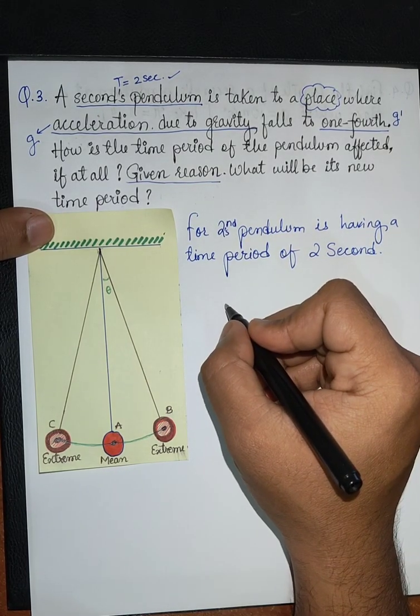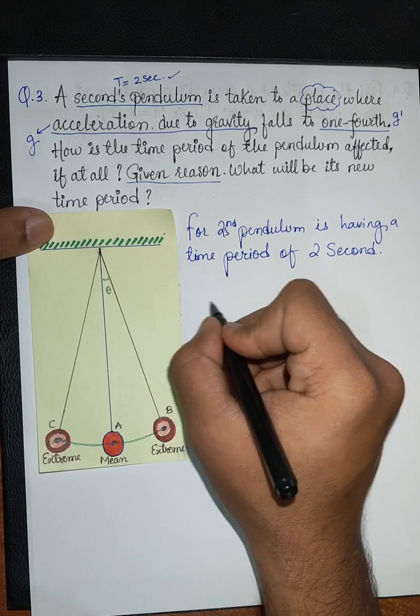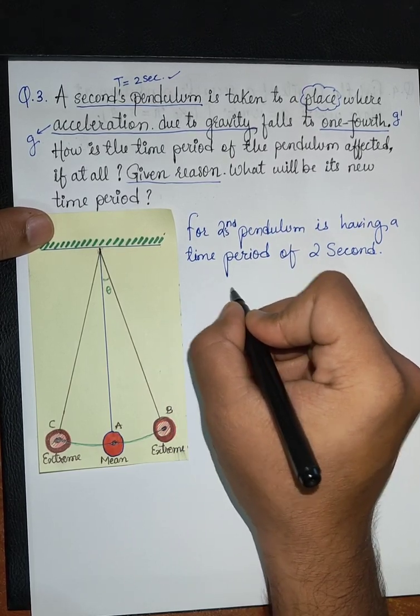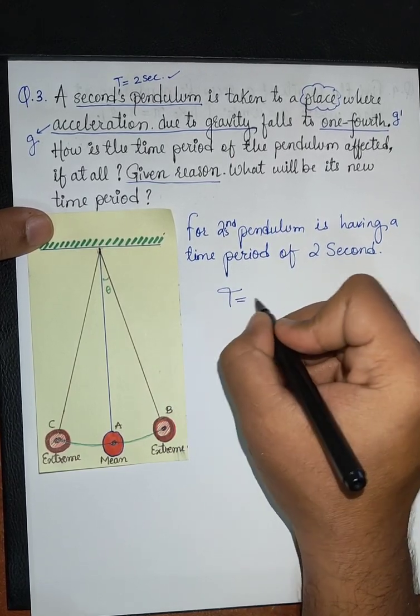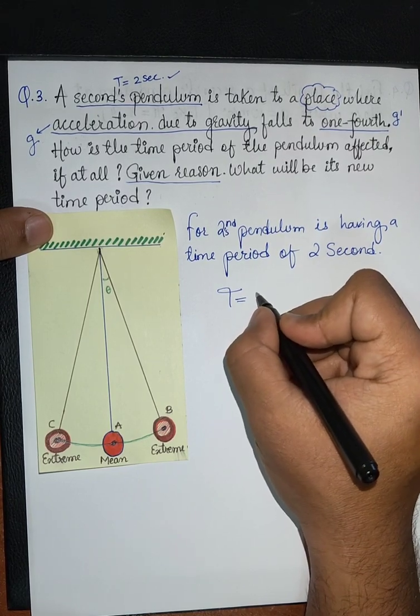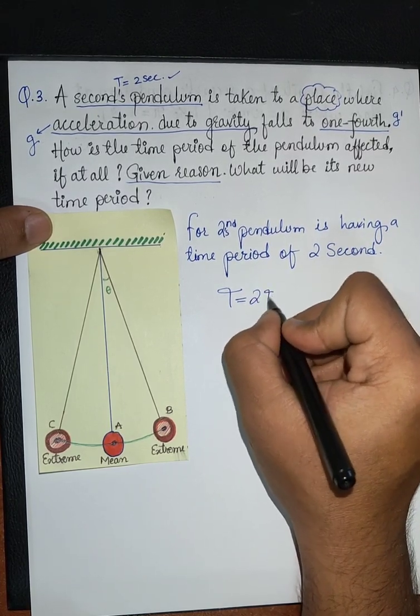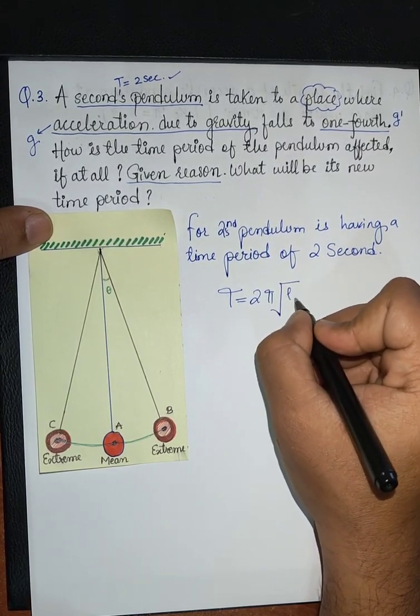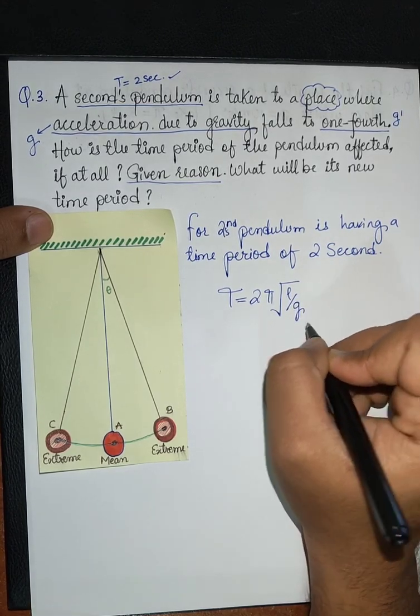Now for the seconds pendulum, we know what the formula will be. The general formula, the only formula we have in this chapter, is T equals 2 pi under root of length divided by gravity.